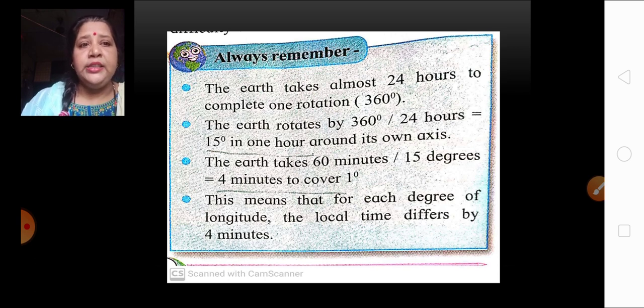This means that for each degree of longitude, the local time differs by 4 minutes. So the time difference between two longitudes is 4 minutes. The earth takes 4 minutes to go from one longitude to the other. Understood, children, till here?